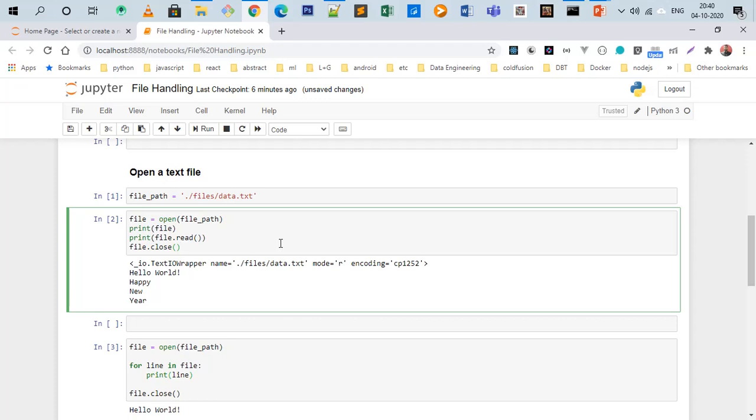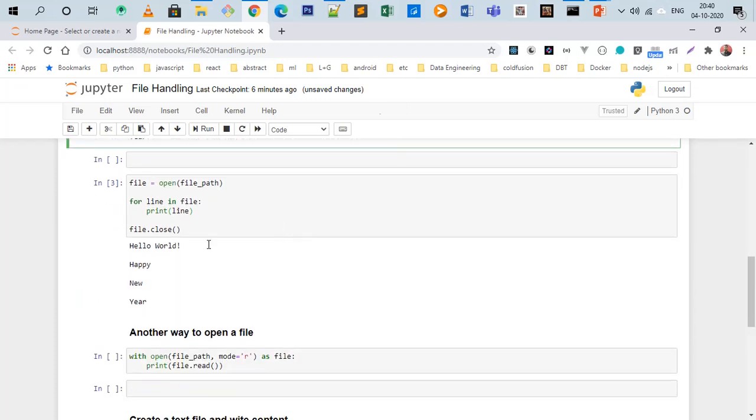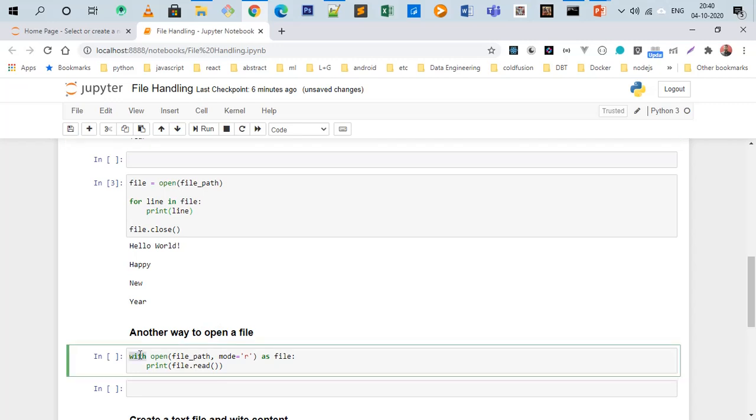To avoid closing the file manually, there is another way to open a file: with the keyword. With the keyword we initialize a session, or you can say the scope of this open is only inside this open block or open body. Outside of this with body, the file will not be accessible.